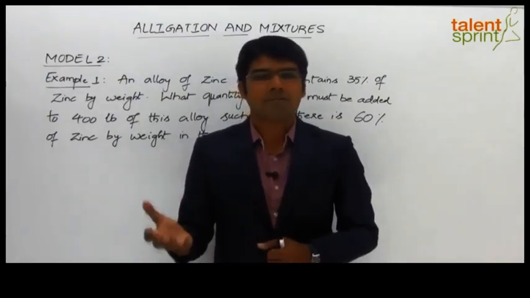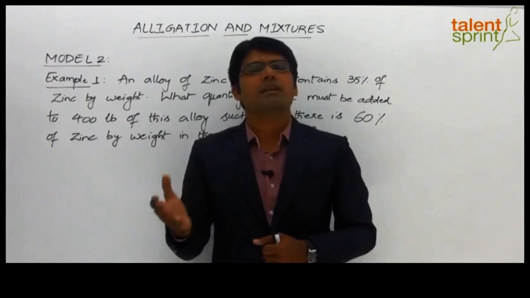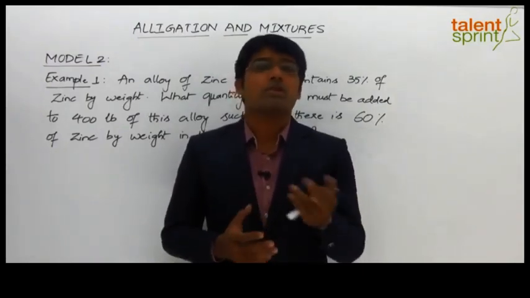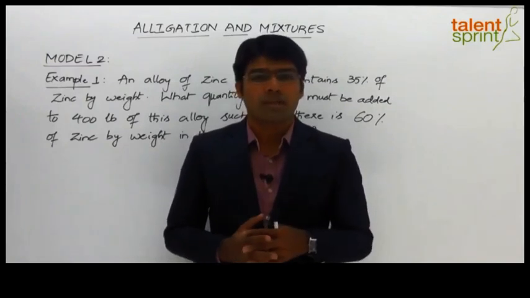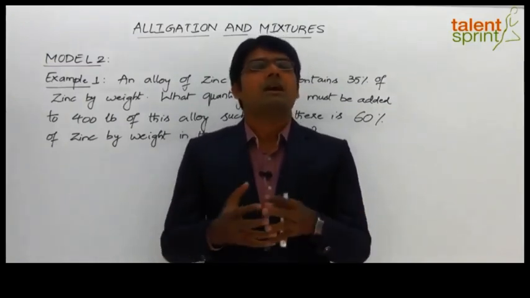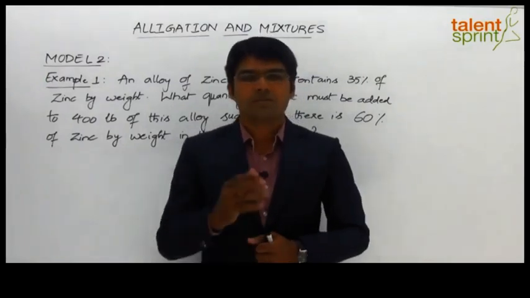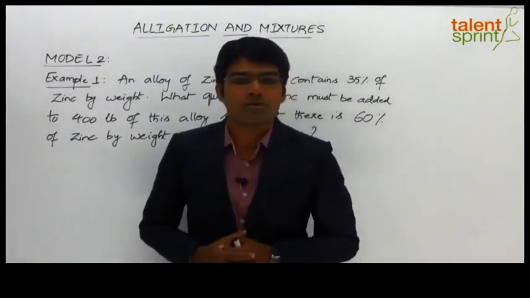For example, we have milk solution 1 which has got milk and water in some proportion, and we have another milk solution 2 which has got milk and water in some other proportion. Now when these two milk solutions are combined together, what we get is called a compound mixture. So let's look at the first example from model 2.